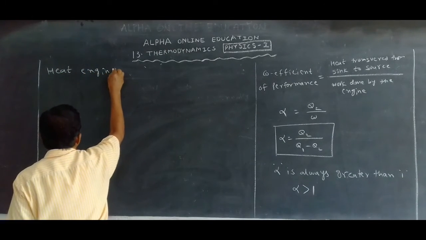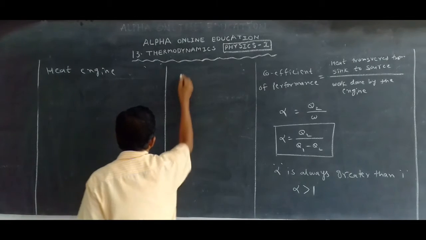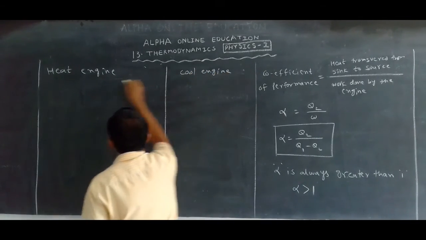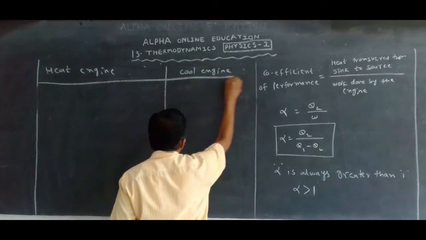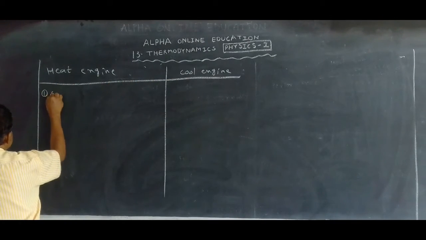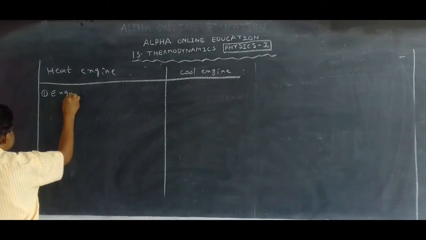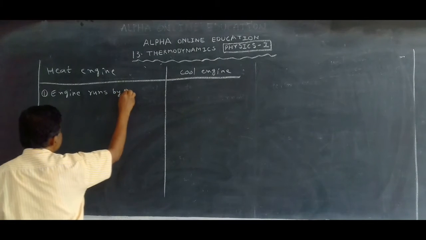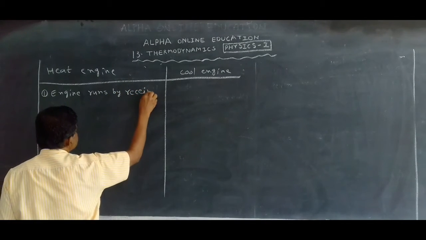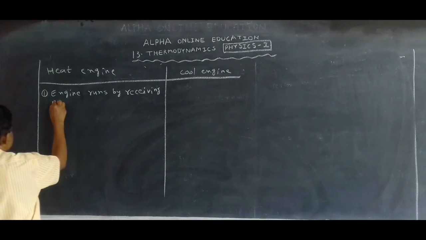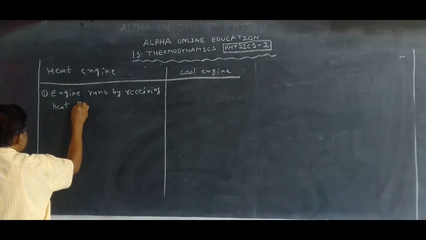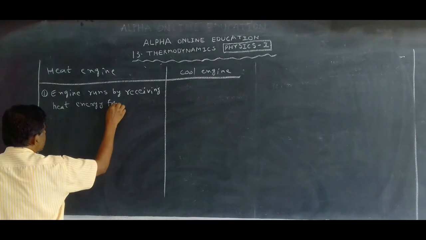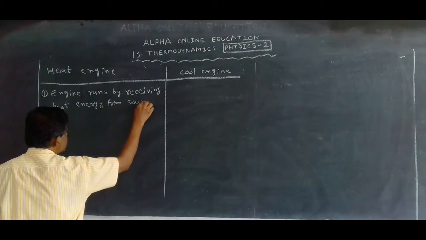Heat engine, but here cool engine. Now we want to take the differences. Number 1: the engine runs by receiving heat energy from the source.